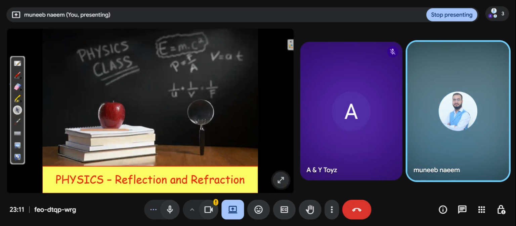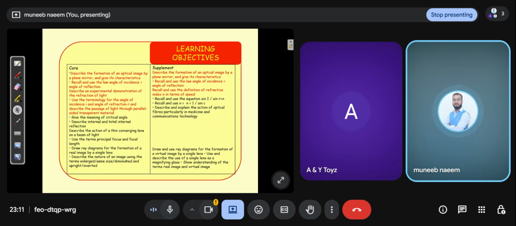Okay, Ahmed. Here is the topic: reflection and refraction. These are the learning objectives. In this topic, we discuss these types of questions.